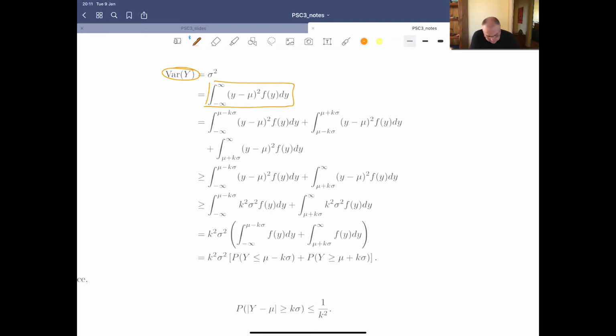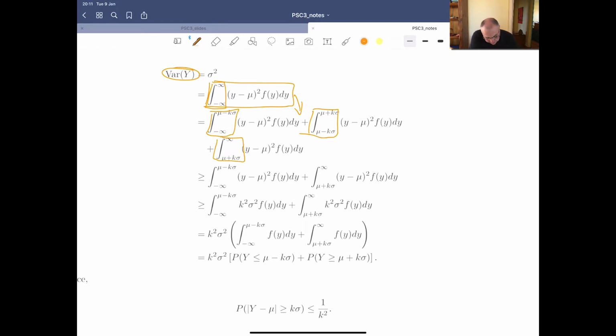And we know that this is a function of a random variable, so we write the function then, f of y. And all I've done in this stage, as I go from here to here, is I've taken this region of minus infinity to infinity and I've split it into 3 bits. The first bit goes from minus infinity to mu minus k sigma. Then we go mu minus k sigma to mu plus k sigma, and then finally we get the last bit. And all we've done is we've split it.